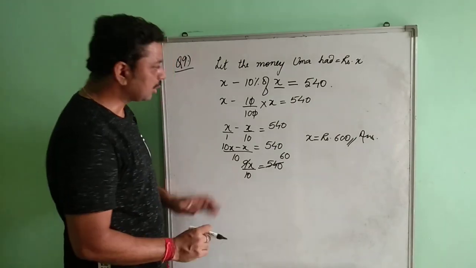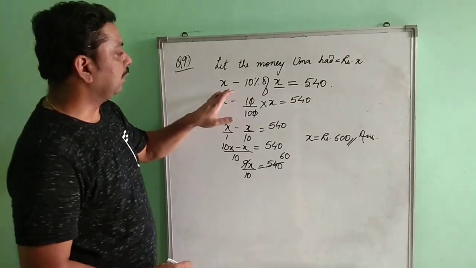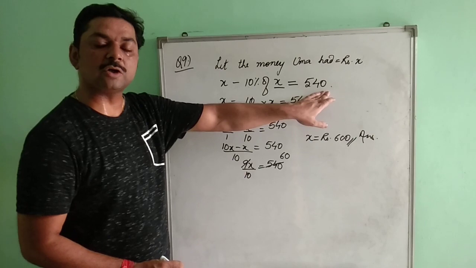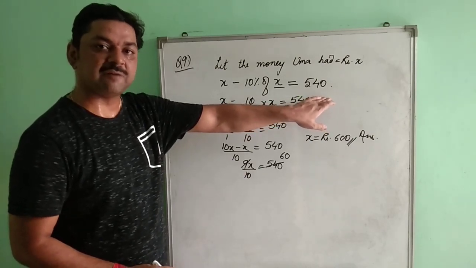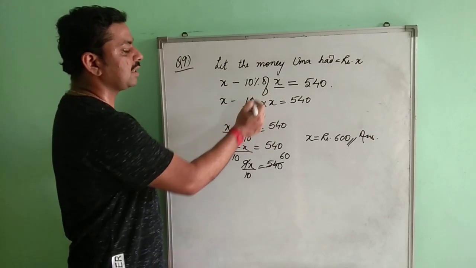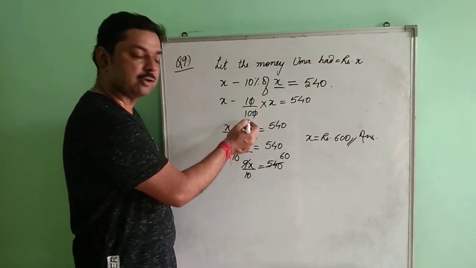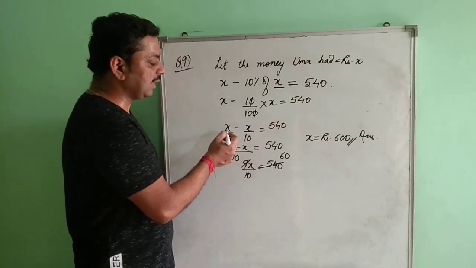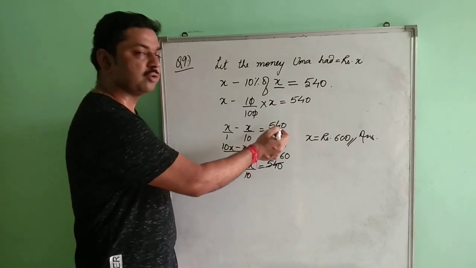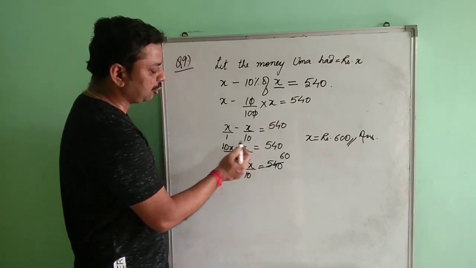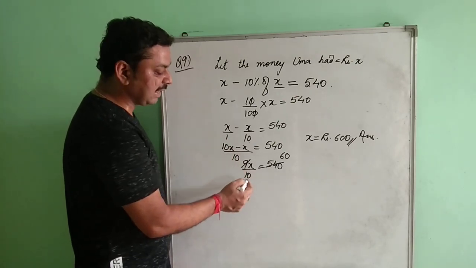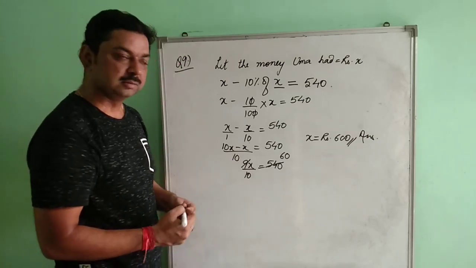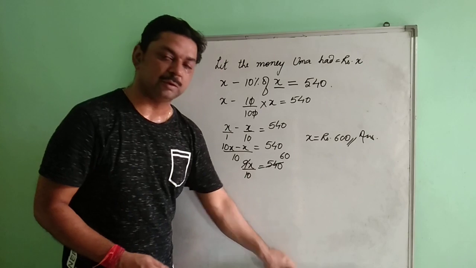Okay. So 10% of X minus your total money of Uma, it will be equals to your total cost of Sonia, which was having 540. You will solve it. Percentage, you will convert your percent into denominator, that will be 100. So 10 upon 100 into X, you will be getting X by 10. Clear? Then X minus X by 10 would be equals to your 540. Clear? So you will take the LCM of 10 over here. You will be getting 9x upon 10 equals to 540. Your answer will be 600. Clear with this? Just note down this question. It will be helpful for you.